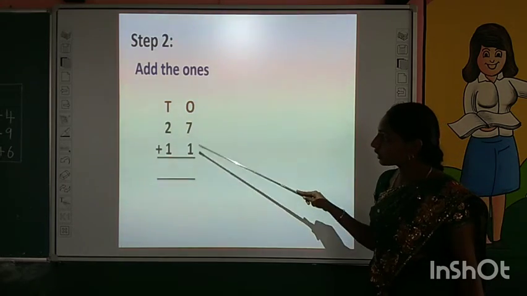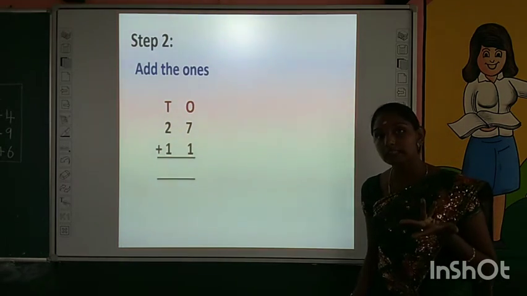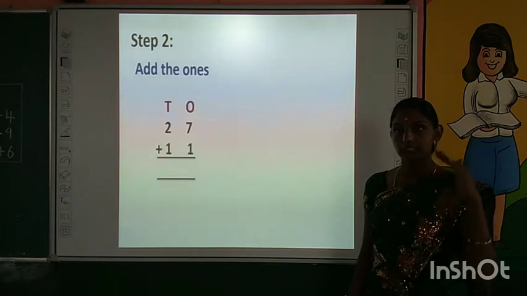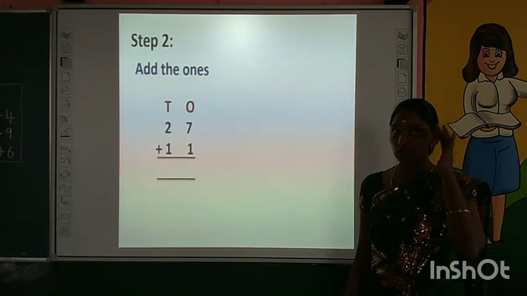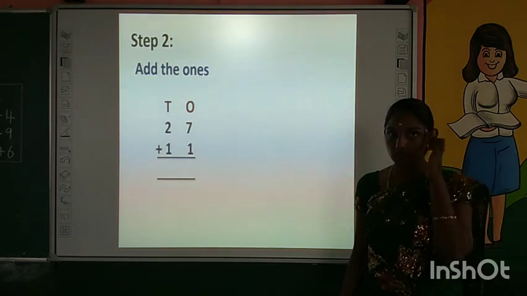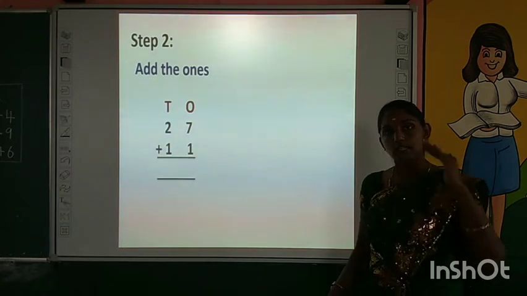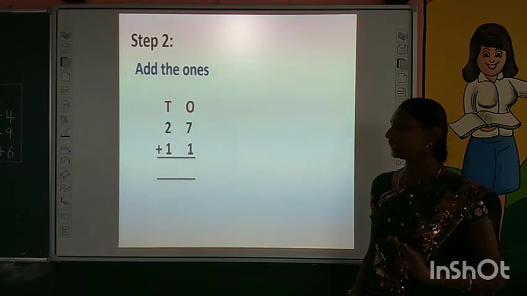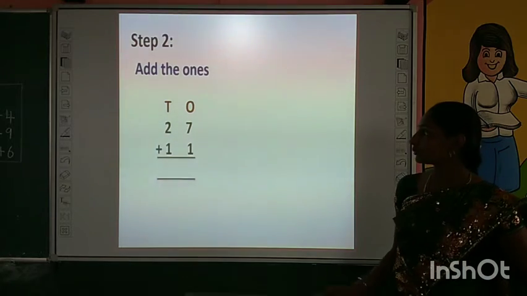What are the numbers in ones place? 7 and 1. What method can be used? Forward counting. Like this you have to recall in your mind. Step by step you have to recall in your mind and do. Slowly you can do. Children, don't have any problem.